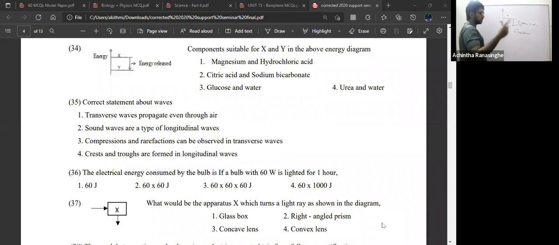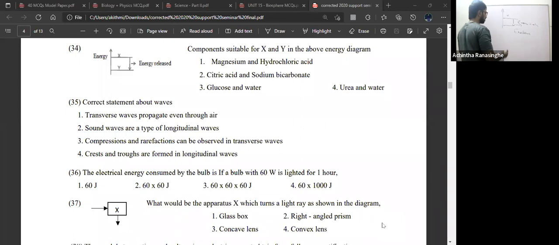In the syllabus, they mention that citric acid plus sodium bicarbonate, even though it is a neutralization reaction and both are weak acid and base, is endothermic, not exothermic. Almost all other acid-base reactions are exothermic apart from this one.